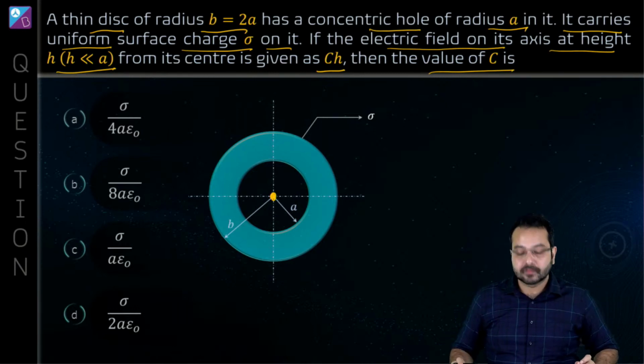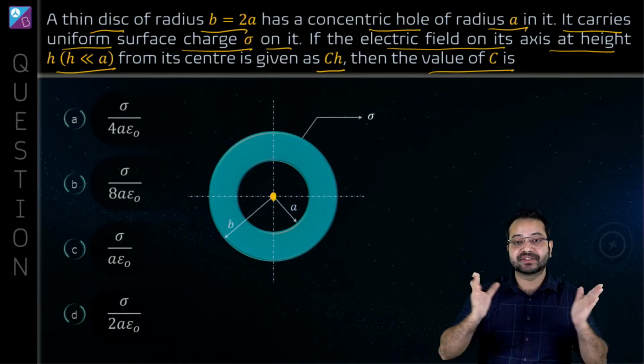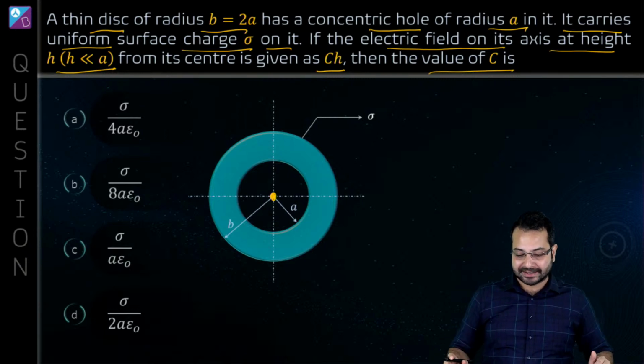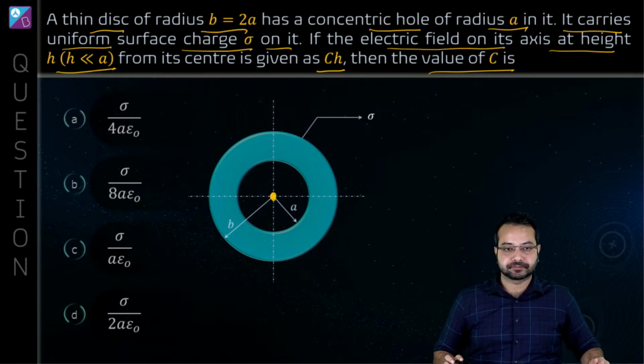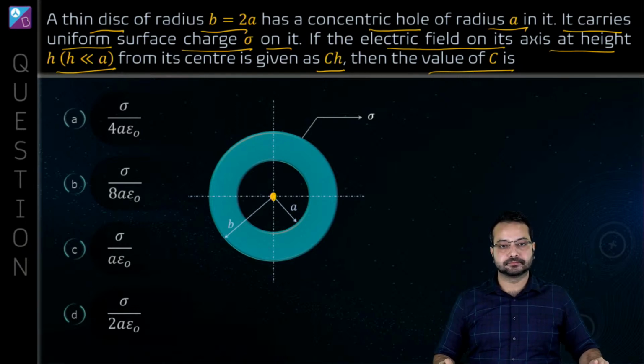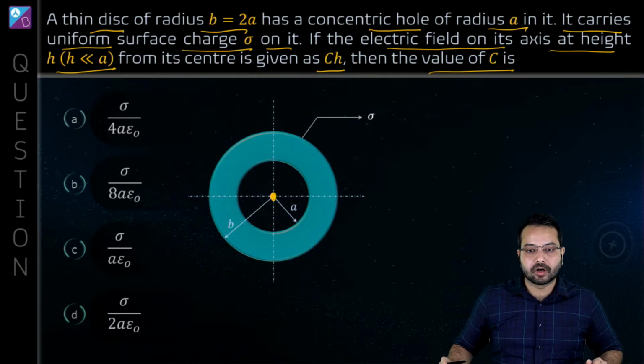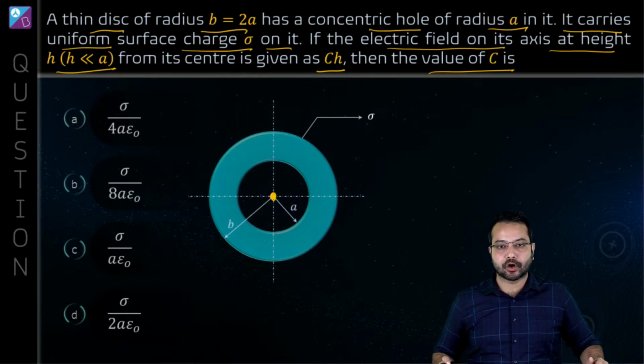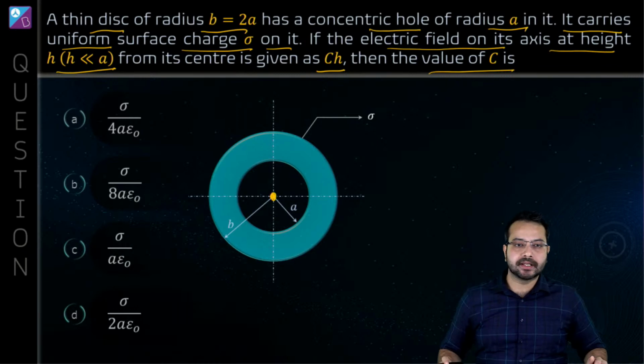Is that correct? So first of all, what is the concept that we are going to use over here? Let me know what should be the concept. Which concept should I apply? Alright, so we are talking about a disk. We are talking about the electric field. Swali says Gauss law. Alright, can you explain how would we use Gauss law over here?